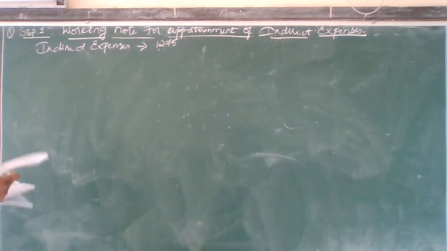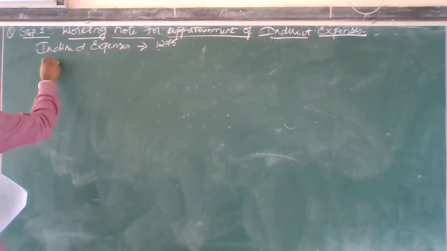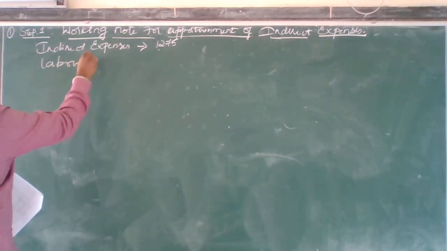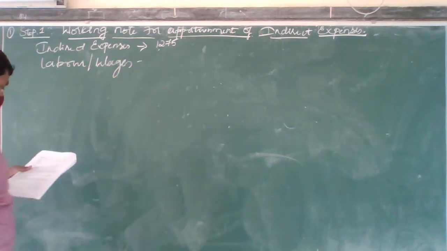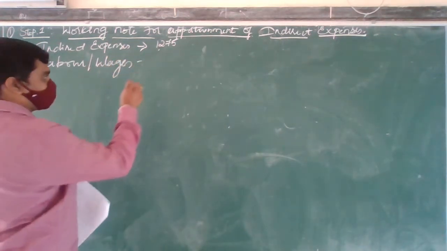So first let's see labor or wages. Just I am showing here labor or wages. Okay, how much I have for process X?